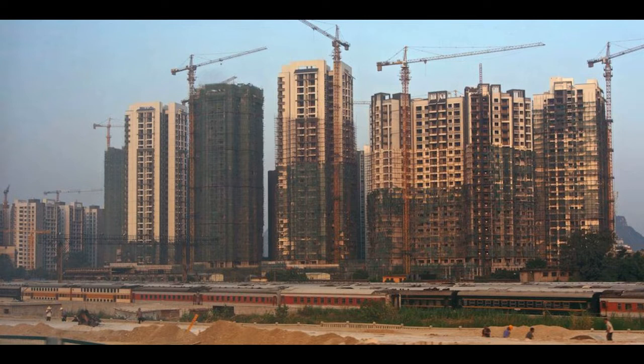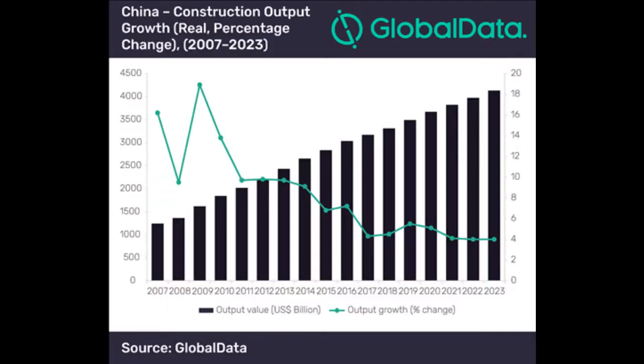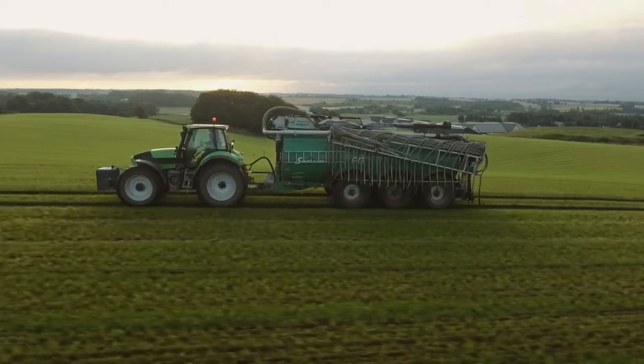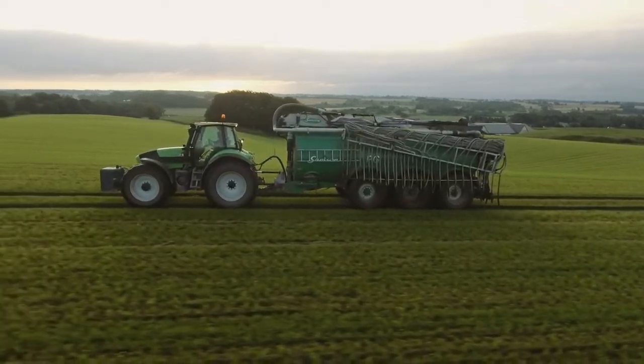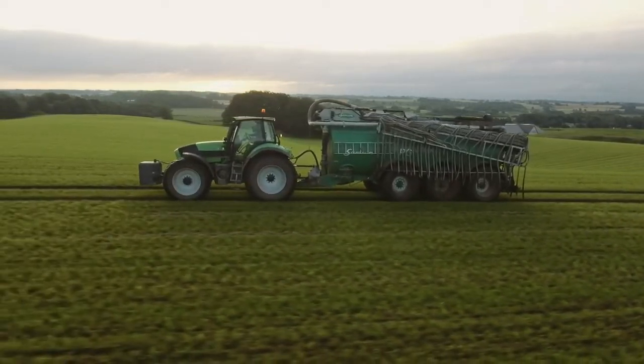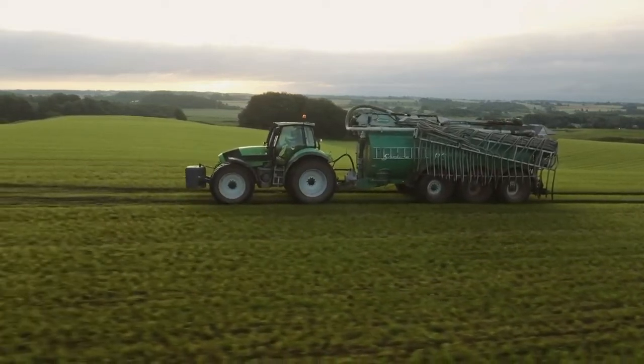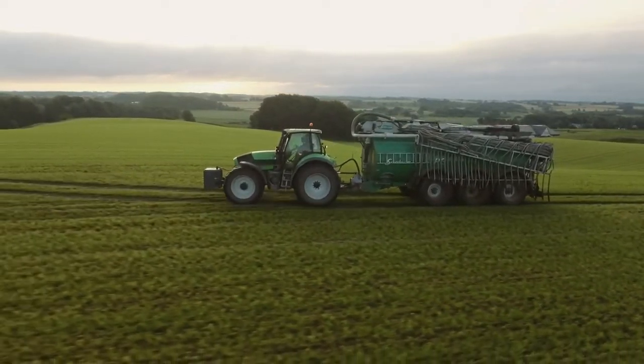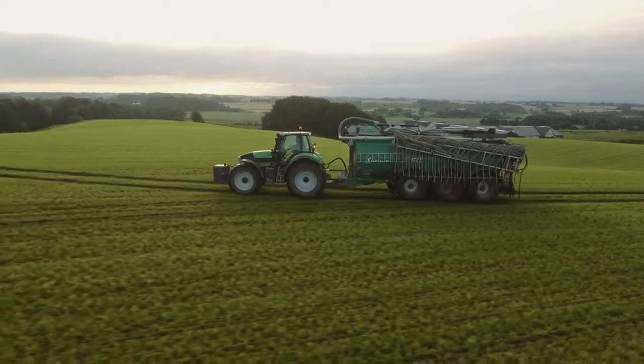China is still trying to expand its urban footprint and thus capitalize on infrastructure projects, but these keep coming with diminishing returns. A simple example to illustrate this is to imagine the Chinese economy like a farm. The CCP, or the farmer, wants to expand his farm and hires a bunch of workers to plant all kinds of crops. He pays one to plant corn, another soybeans, another rice, and another wheat.